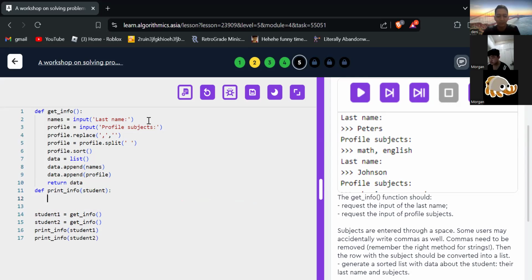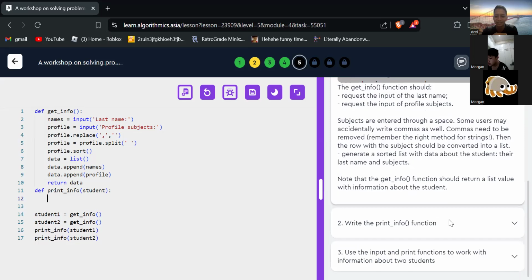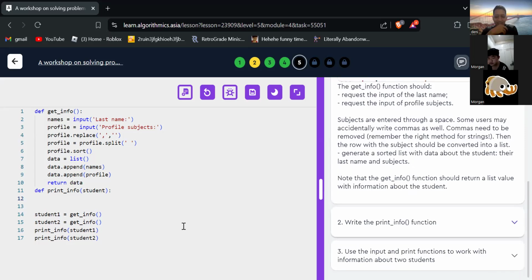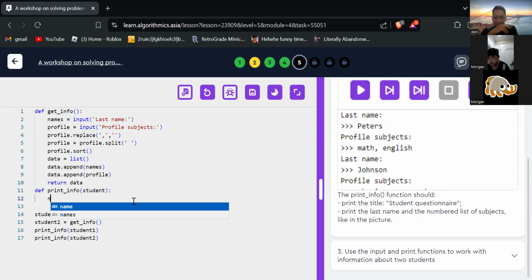Then for print info, we have students one here. Can you make it? Can you make it? The function. All right. Click this picture first, the small picture first.